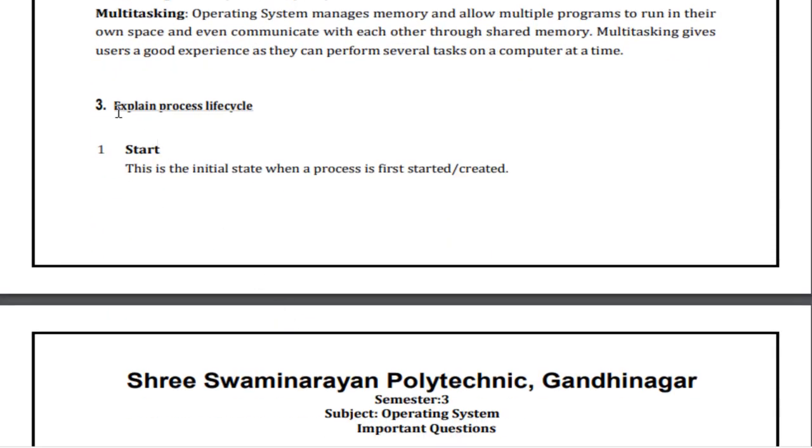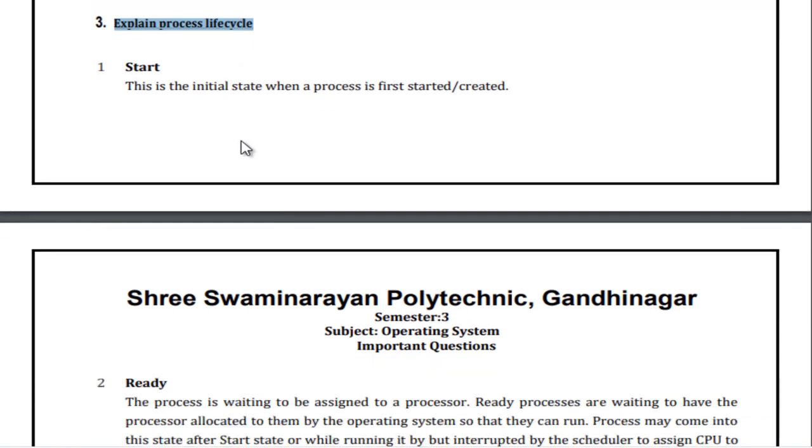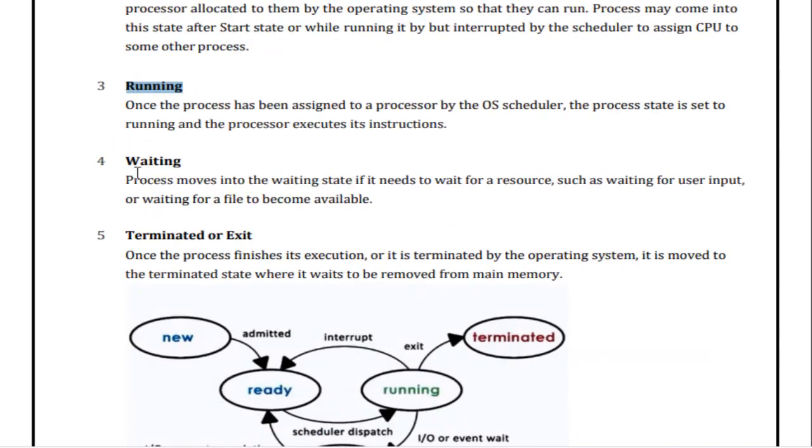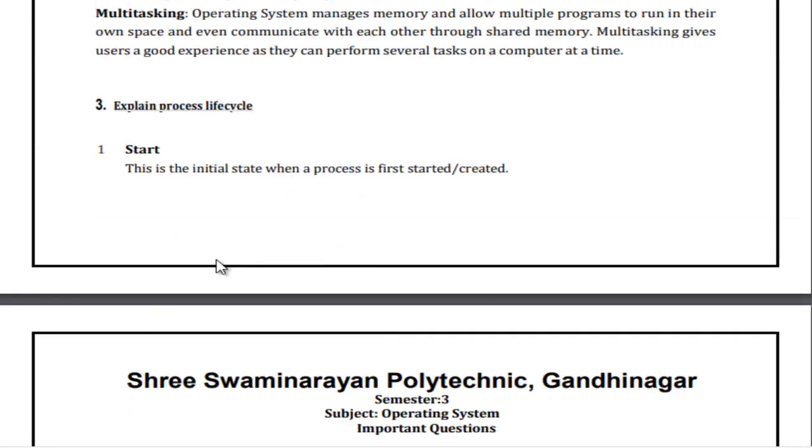Now the third question, that is explain the process life cycle. This is the most important question for the GTU. First start, then ready, then running, then waiting, and then terminated. These 5 are the states of process life cycle.